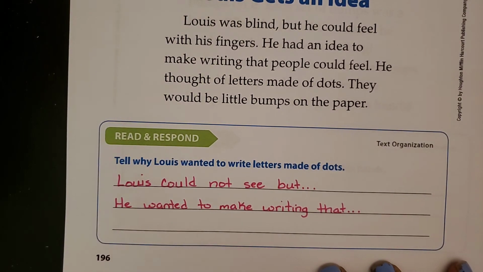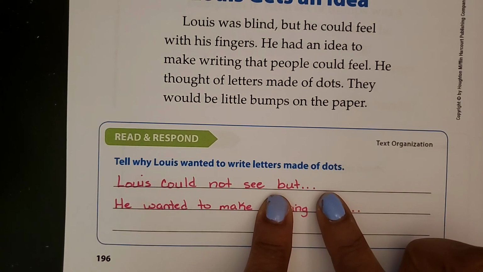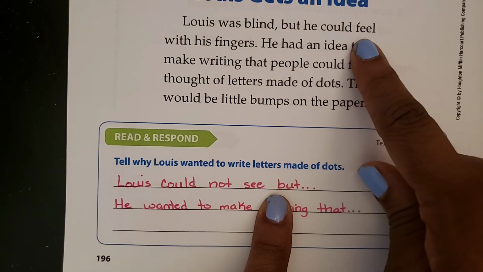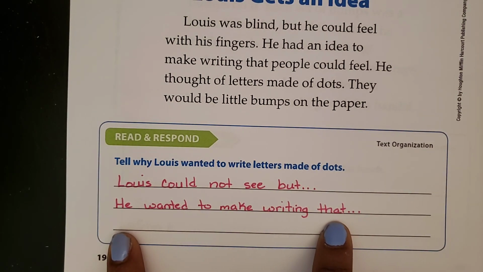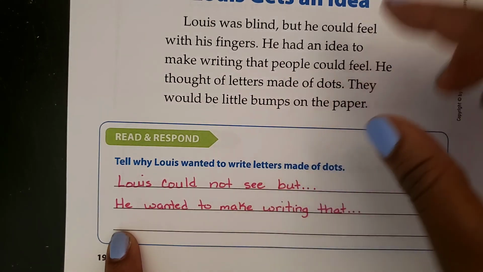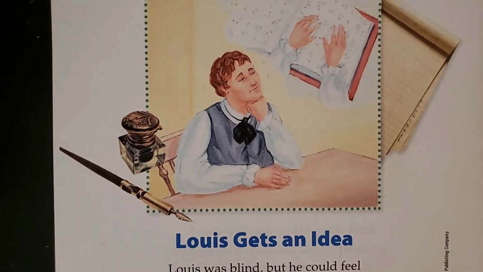Tell why Lewis wanted to write letters made of dots. Lewis could not see, but what? That's right. He was blind, but he could feel with his fingers. It's right there in the story. He wanted to make writing that, what kind of writing did he want to make? Yeah, it's right up here. He had an idea to make writing that people could feel. Remember, use the words right from the story. Those are your clues. You don't have to pull it out of thin air.